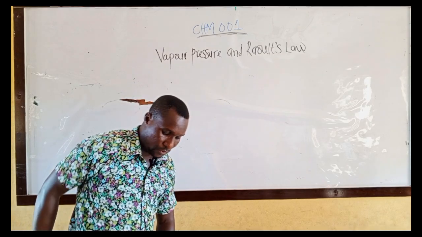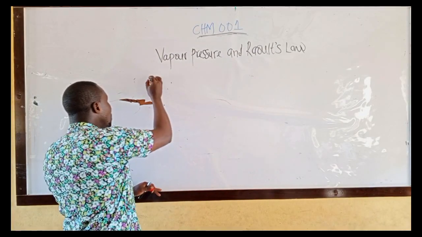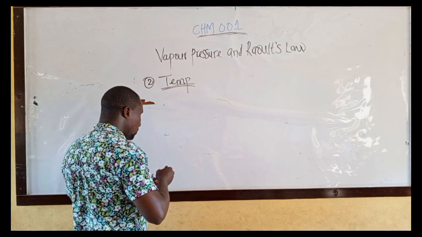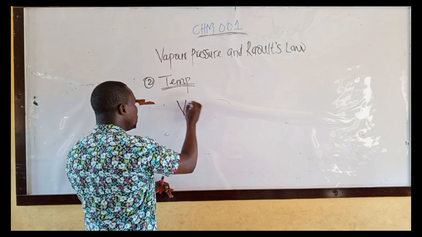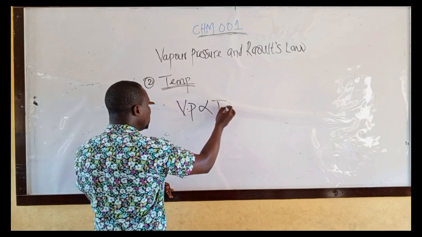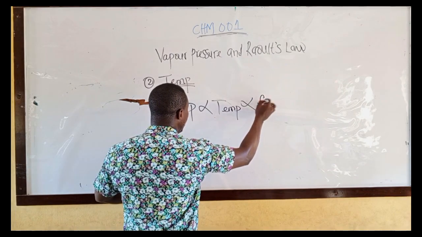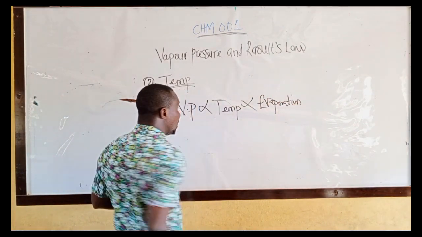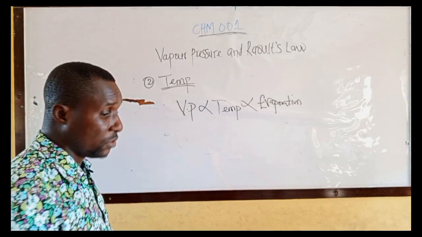Let's look at temperature, the second factor that affects vapor pressure. Take note: vapor pressure is directly proportional to temperature. And it's the same thing, directly proportional to evaporation. Vapor pressure is directly proportional to temperature, and likewise vapor pressure is directly proportional to evaporation.